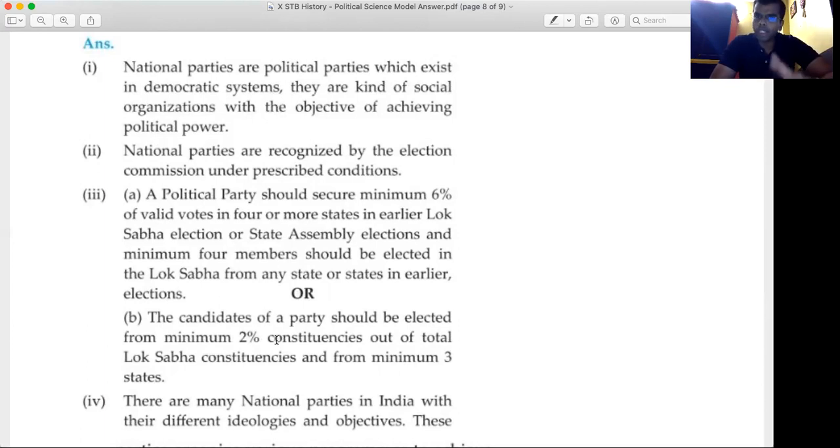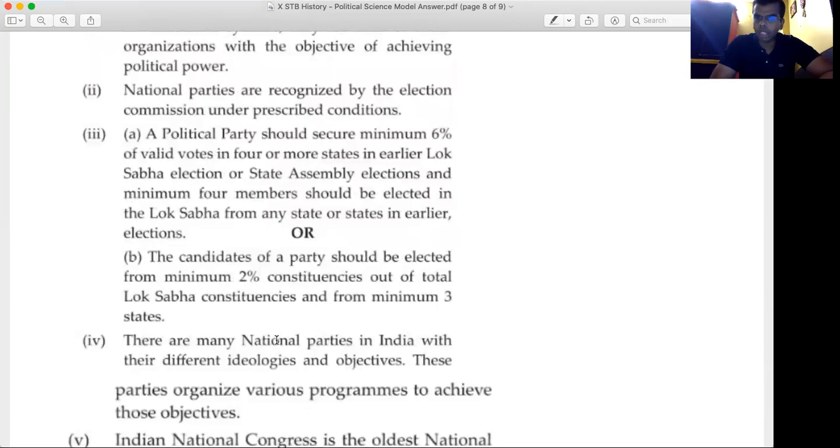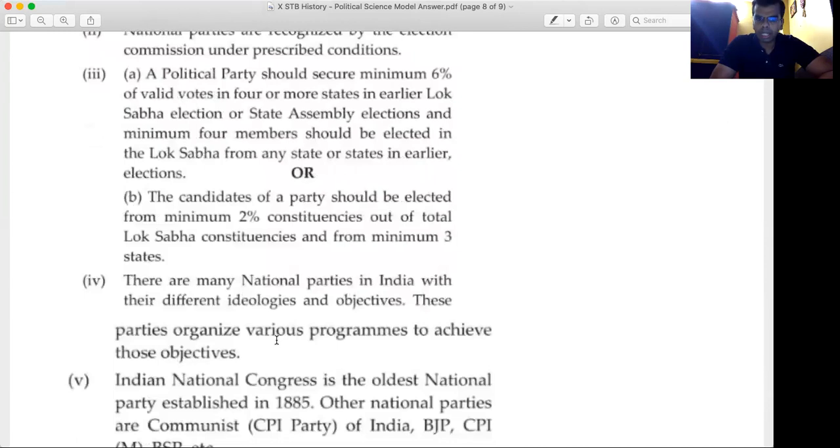A political party should secure minimum 6% of valid votes in 4 or more states in earlier Lok Sabha or state assembly elections, and minimum 4 members should be elected in the Lok Sabha from any state or states in the earlier elections, or the candidates of a party should be elected from minimum 2% constituencies out of total Lok Sabha constituencies and from minimum 3 states. There are many national parties in India with their different ideologies and objectives. These parties organize various programs to achieve those objectives.